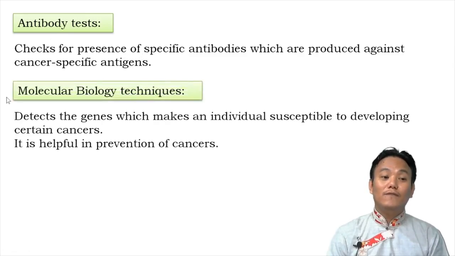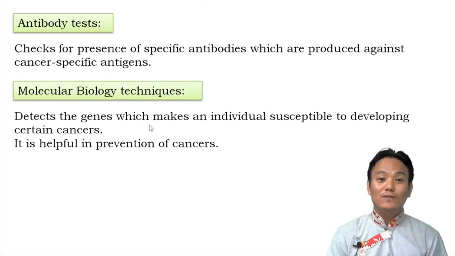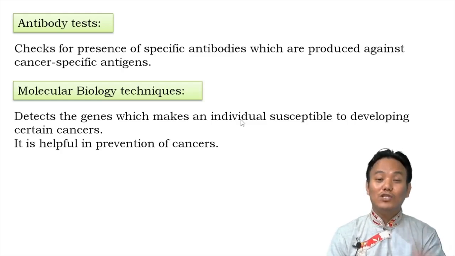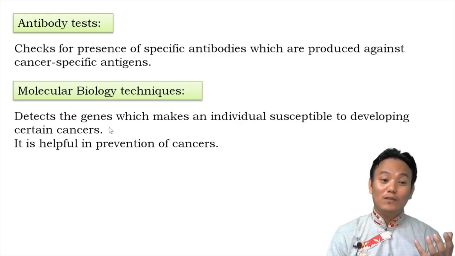And finally, we have molecular biology techniques, which detect the genes which make an individual susceptible to developing certain cancers. And if you can find out the genes which make a person vulnerable to developing certain cancers, the person can change his or her lifestyle.